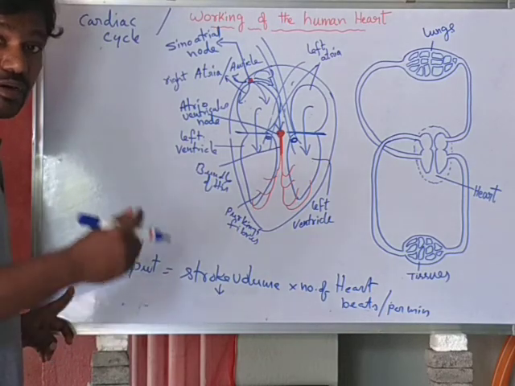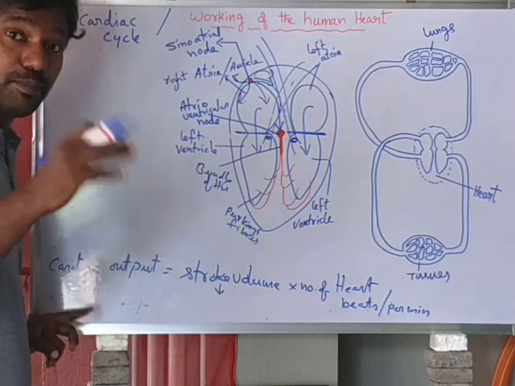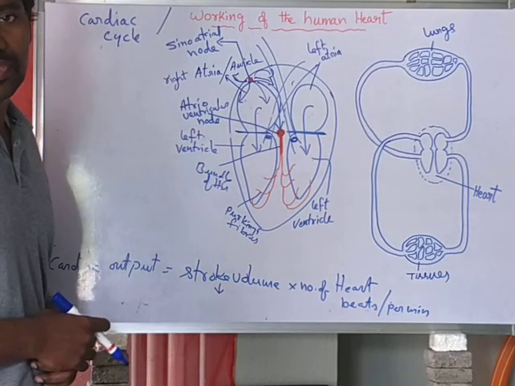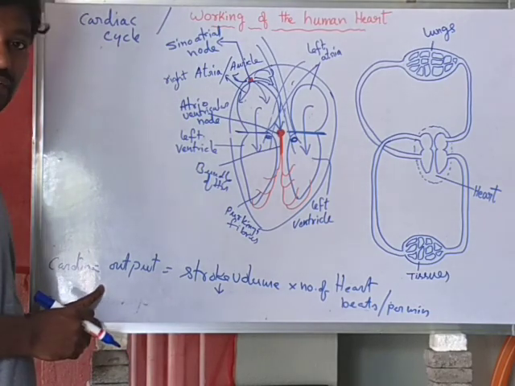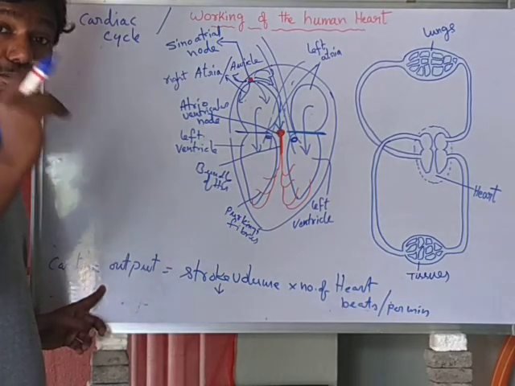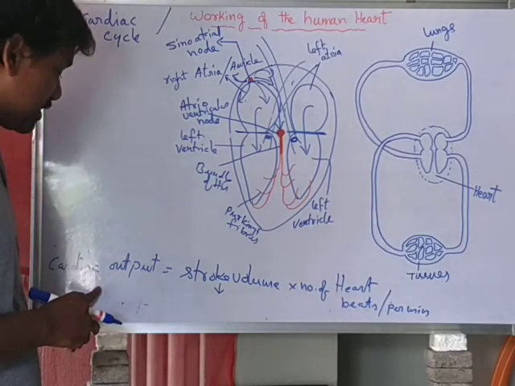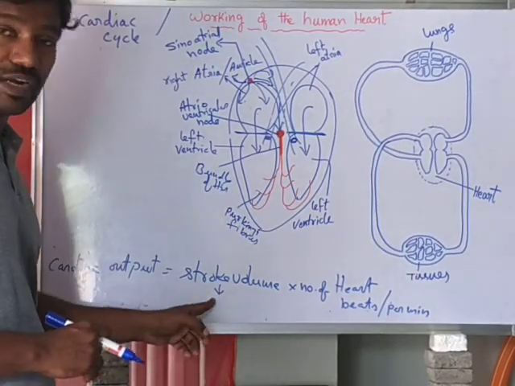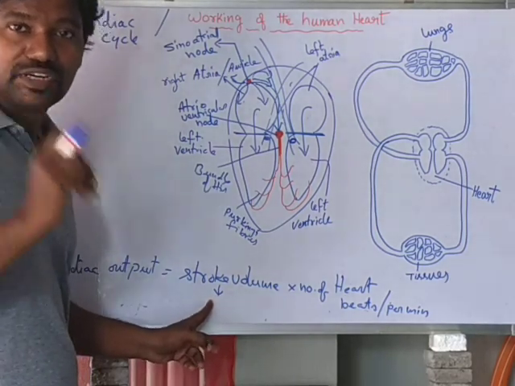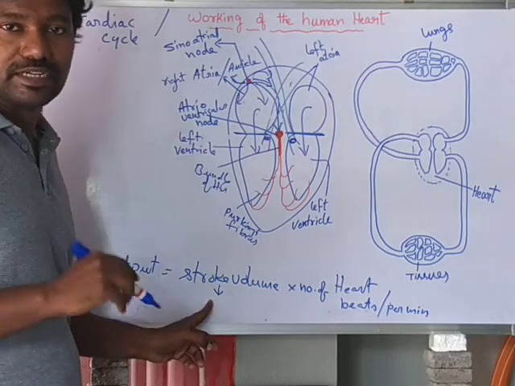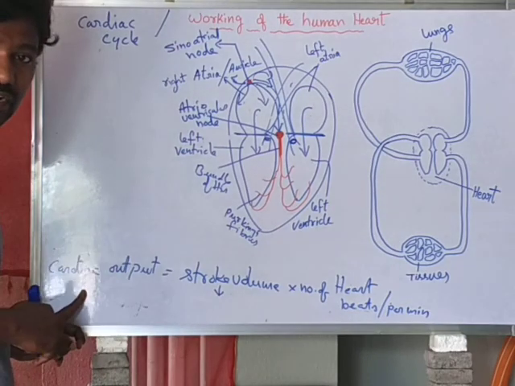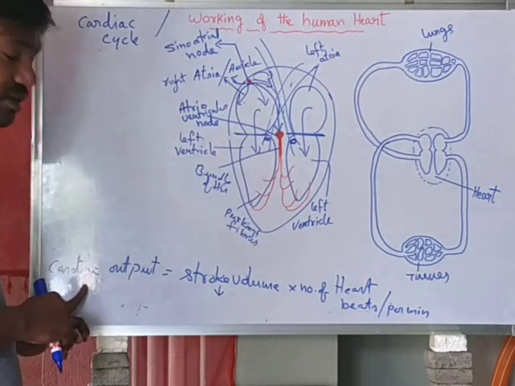Cardiac output means the volume of blood pumped out from each ventricle per minute. So stroke volume is the volume of blood pumped out from each ventricle per heartbeat, but here it is the volume of blood pumped out from each ventricle per minute. That is called cardiac output.